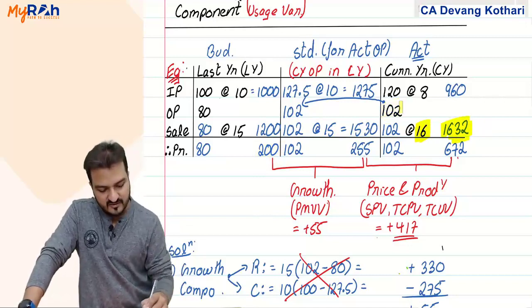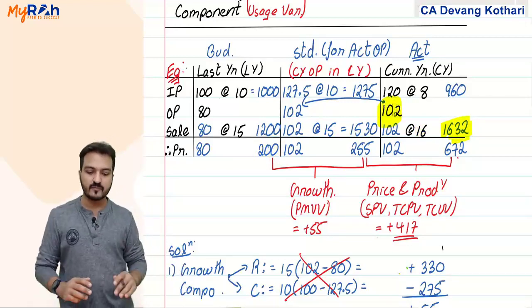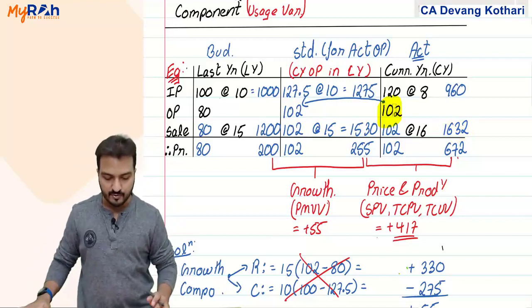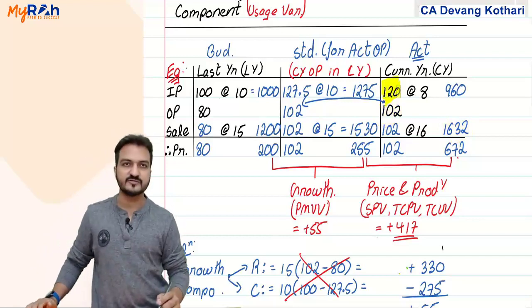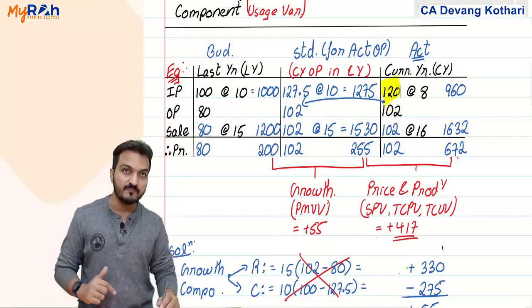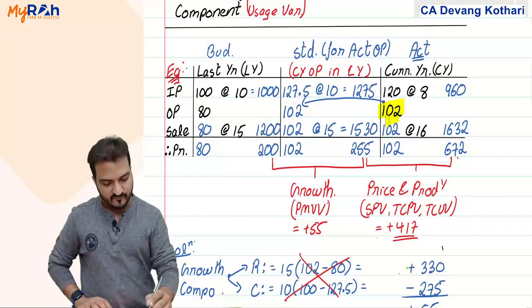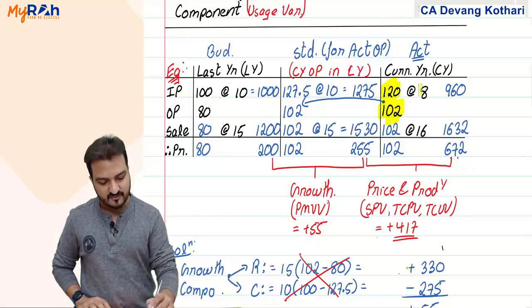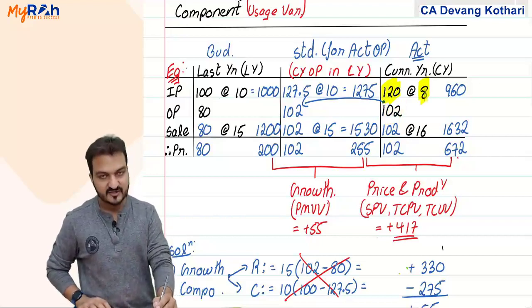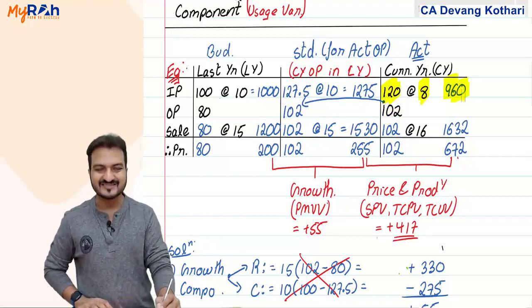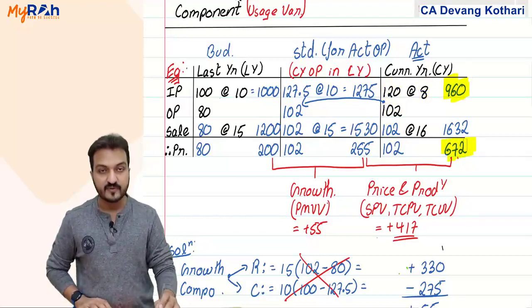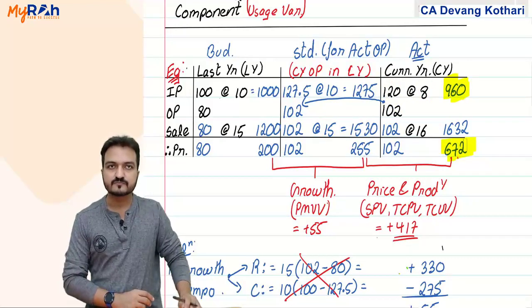But to produce that 102 output in this year, I have consumed input of 120 units. 120 units is my input to produce 102 output. Rest of that is loss. So 120 input has costed me 8 rupees per unit. Total cost 960. Hence my profit now appears to be 672.